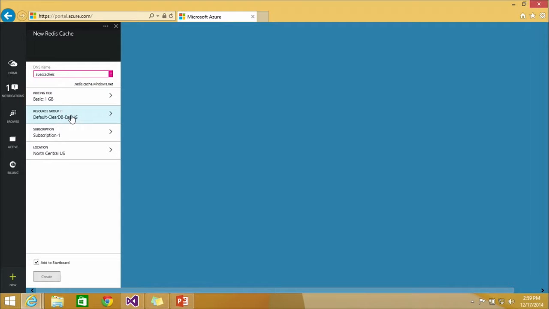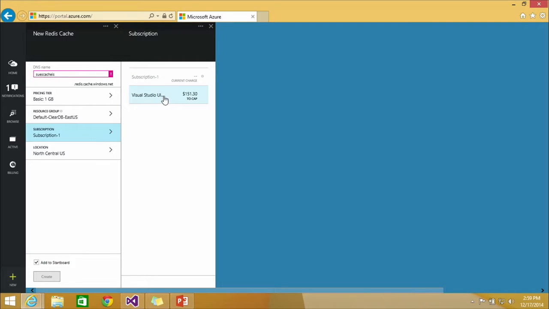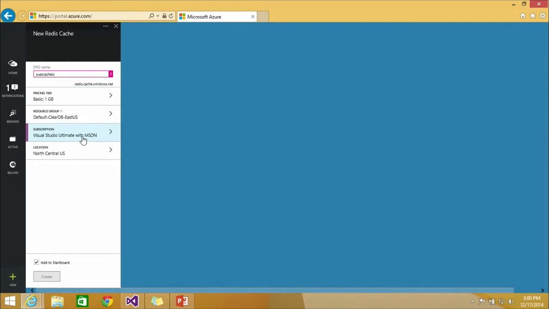Then the resource group, you don't change that. That's used when you start setting up for high availability. Again, for subscription, that's where I would, if I'm working at a big company, maybe they have a subscription I can use. In my case, I have an MSDN subscription, so I pick that, and that determines which subscription's credits or billing would be hit.